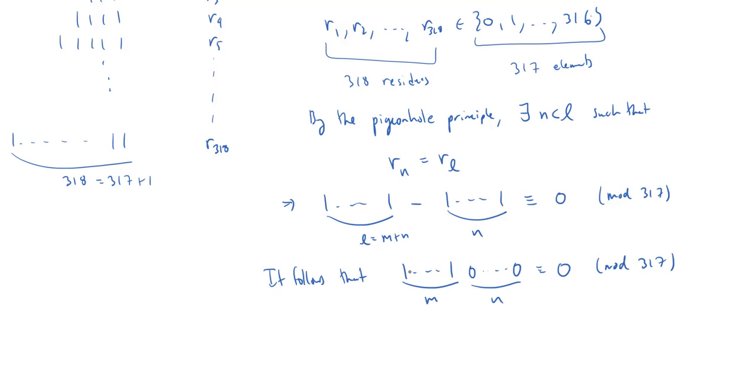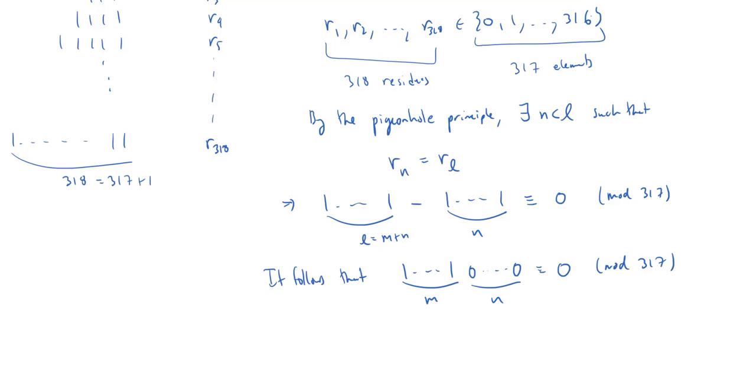Now, note this is an existence proof. This does not actually construct the value explicitly in the sense we don't know what it is. Now we could go into a spreadsheet, or into Python or something, right? And we could just say, all right, let's test which of these ones are going. What are the two smallest which have the same residue, and then we'd be able to get an answer.